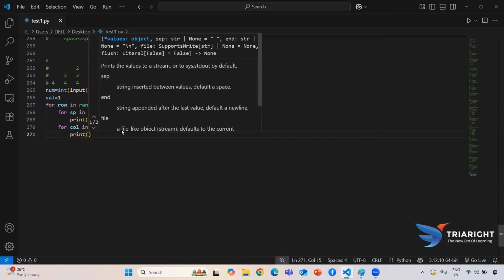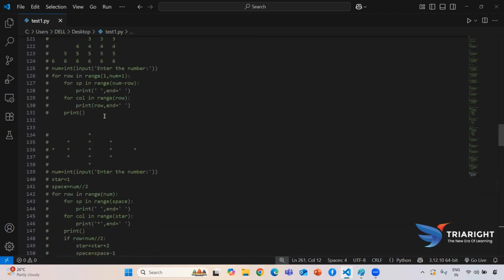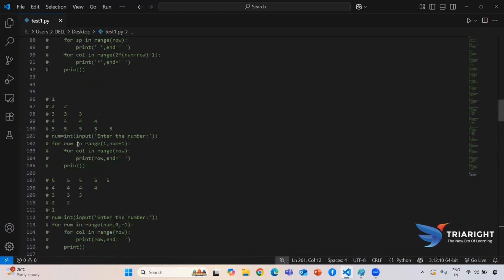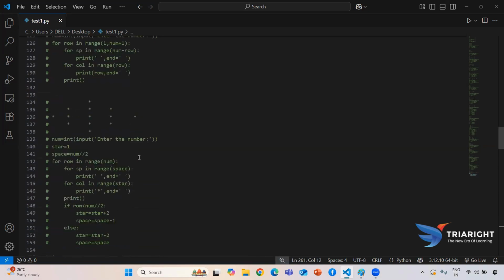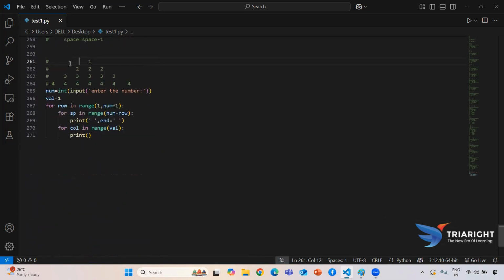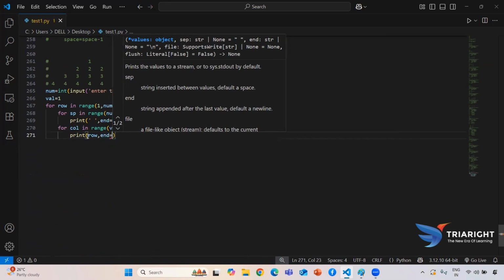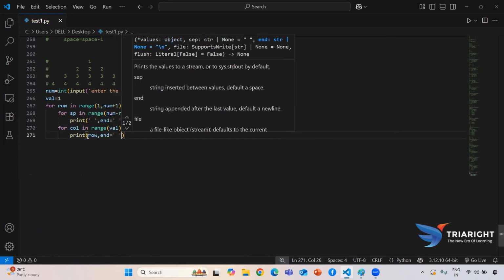Here we don't need to print the star, we need to print the number, and this number will be generated from my row. So here I am directly passing row,